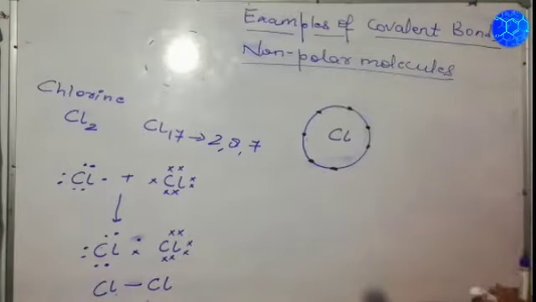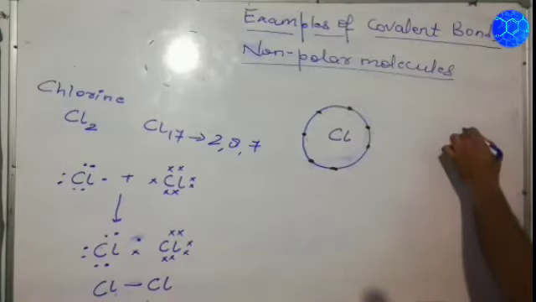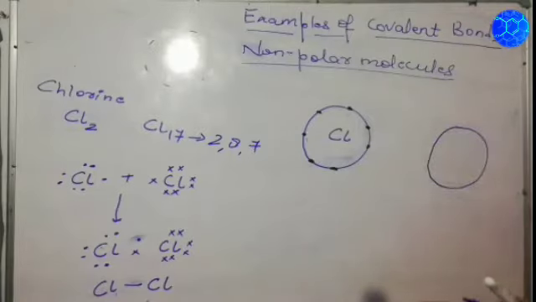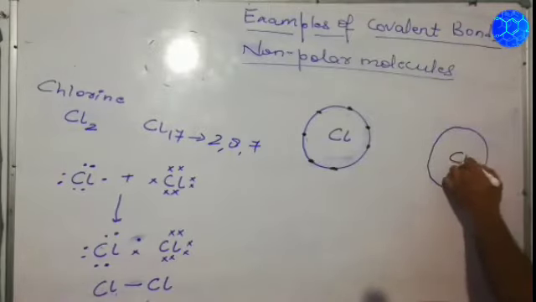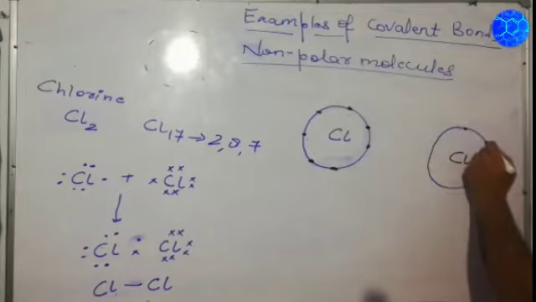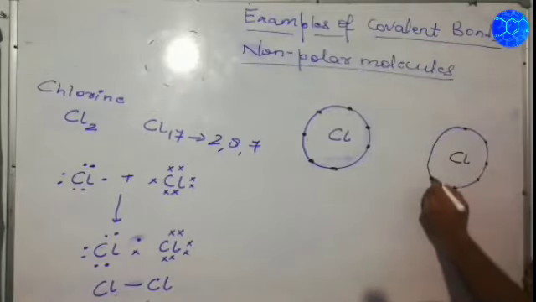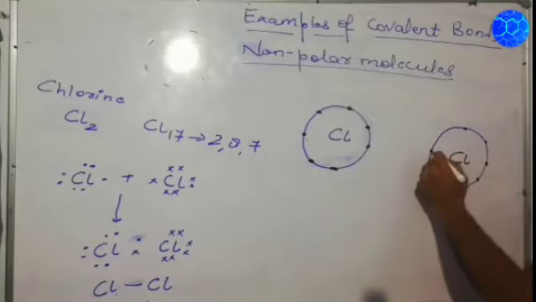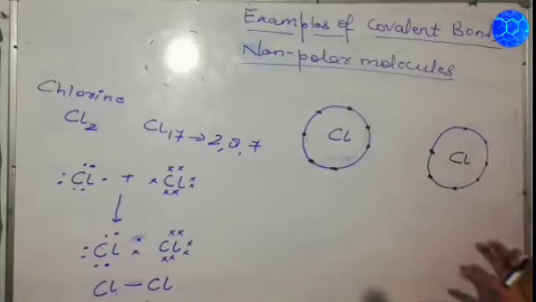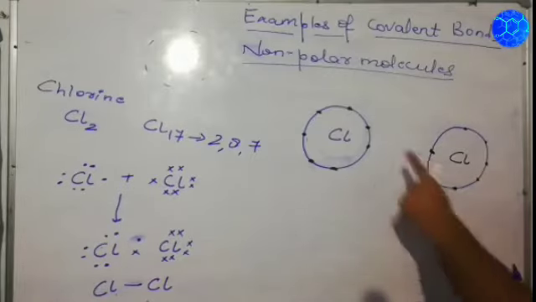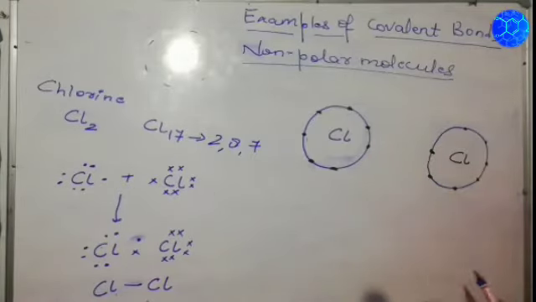In the same way we can take another Cl atom and take its outermost shell: 1, 2, 3, 4, 5, 6 and 7. So both have 7 electrons, but both require 8 electrons.